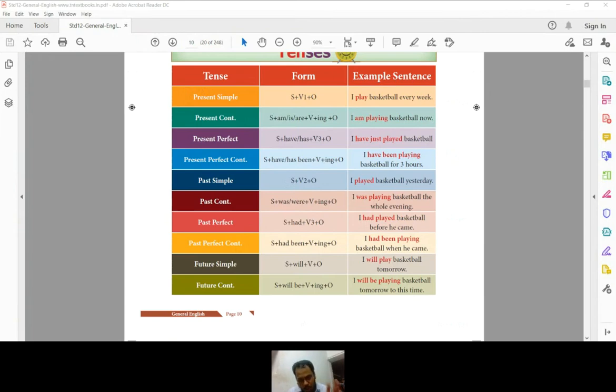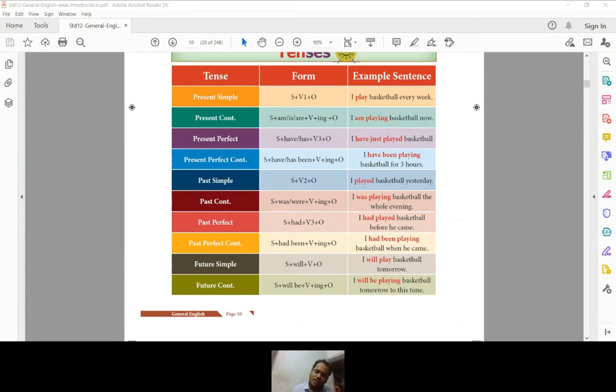So the most important tenses here are the 10 subdivisions, you can say, maybe the bifurcations. There are 10 structures which are frequently used in day-to-day life, whether it is the spoken language or the written language. The first ones are simple present, present continuous, present perfect, present perfect continuous. Simple past, past continuous, past perfect, and past perfect continuous. Just like in future, simple future and future continuous.